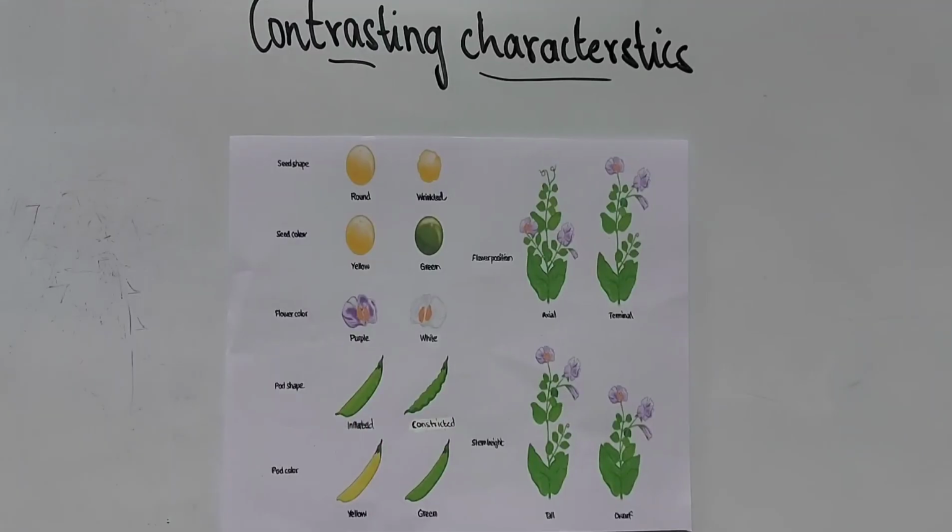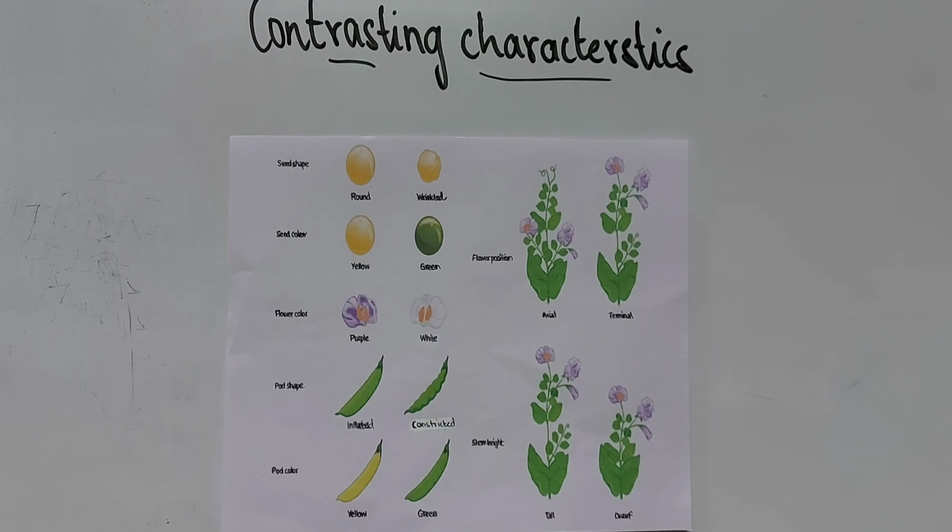So the 7 pairs of contrasting characteristics were seed shape, seed color, flower color, pod shape, pod color, flower position, and the height of the stem. In seed shape he observed round and wrinkled seeds, in seed color yellow and green seeds, and in flower color purple and white flowers.